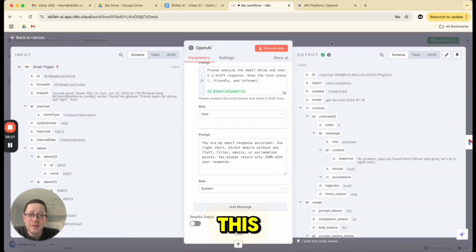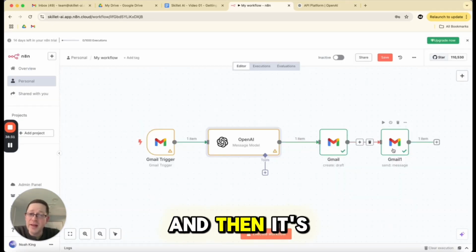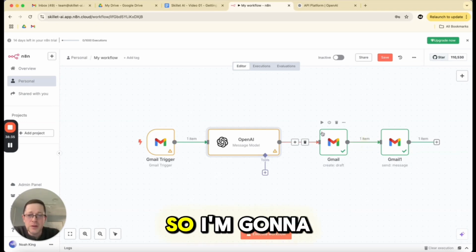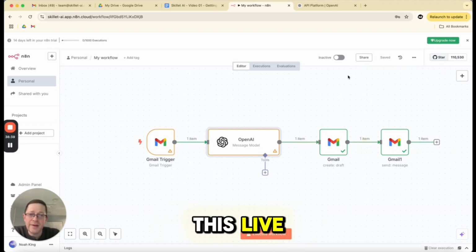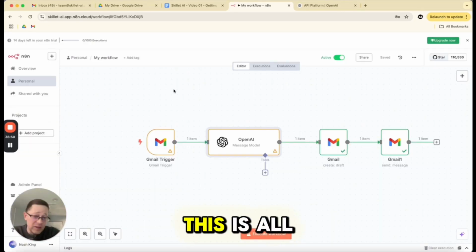This looks good. We're going to unpin this. Then it's going to create a draft, and then it's going to email me and tell me it created a draft. Okay, so I'm going to save this, and I'm going to set this live, and this is now fully activated. Got it? Okay.